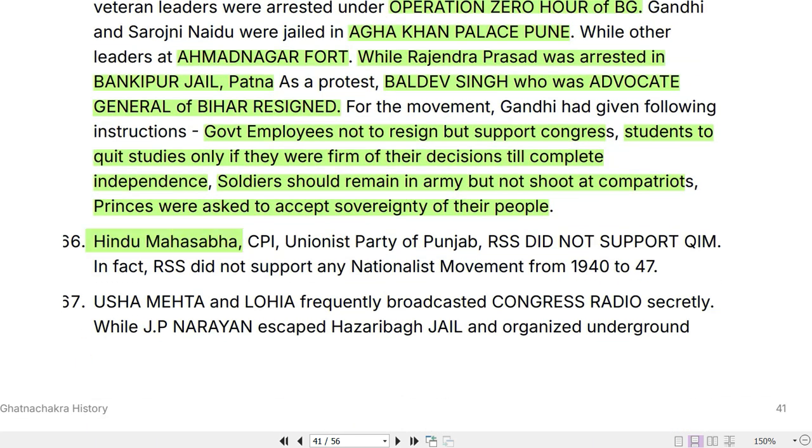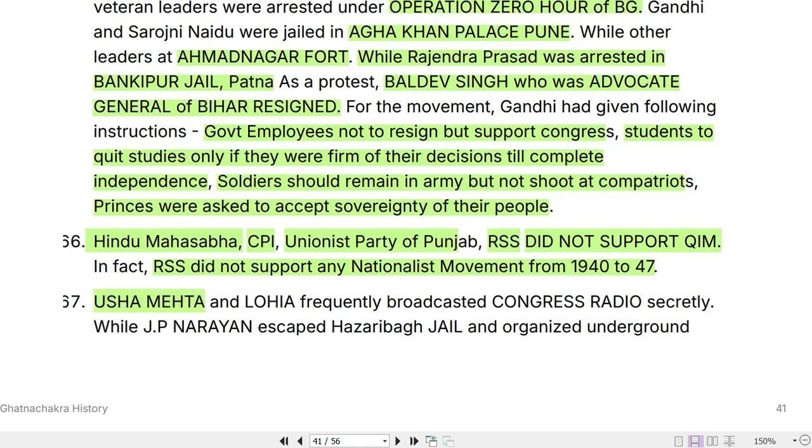Now, Hindu Mahasabha, Communist Party of India, Unionist Party of Punjab, Rashtriya Swayamsevak Sangh did not support the Quit India movement. In fact, RSS did not support any nationalist movement from 1940 to 1947. How ironical that now this organization calls itself the champion of Hindu nationalism.